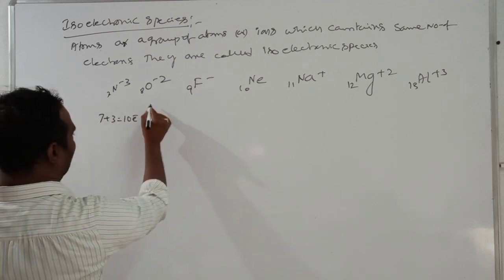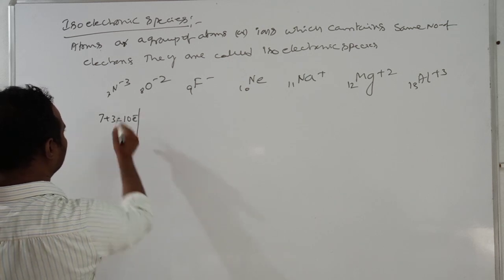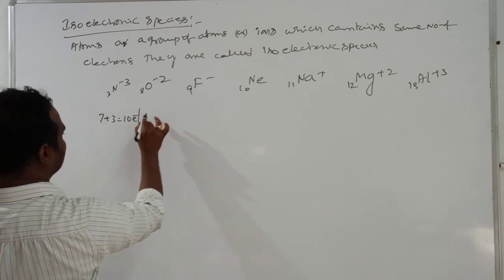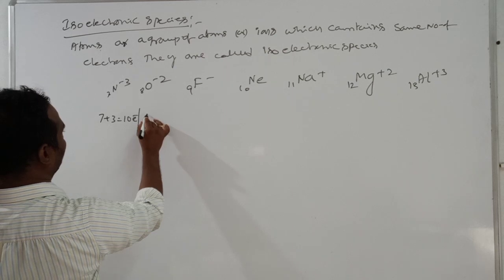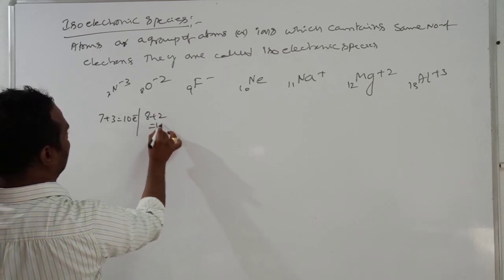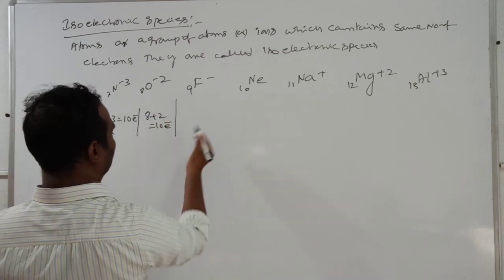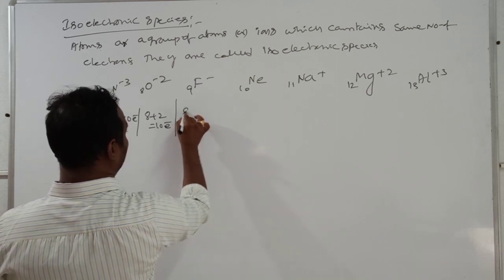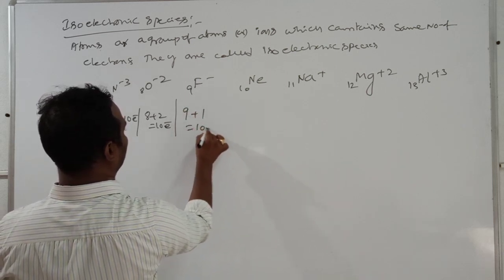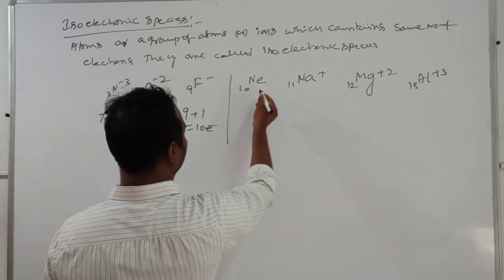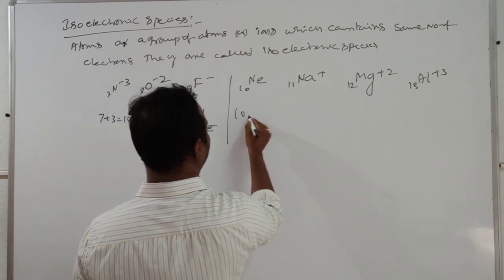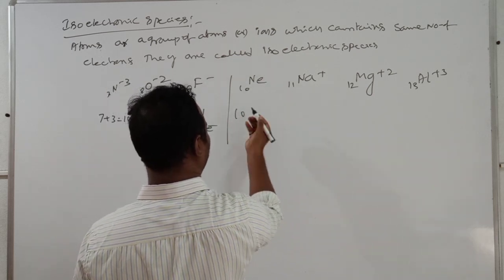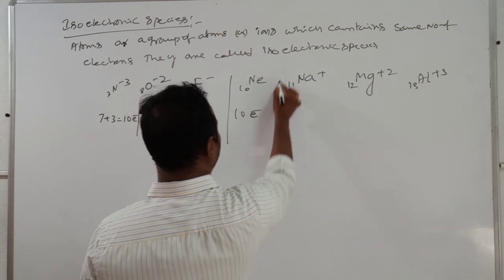Come to the second one, oxygen: 8 plus 2, 10 electrons. Now fluoride ion, 9 plus 1, equal to 10 electrons. Now neon, 10 plus no negative, no positive, means adding 0, so it is equal to 10 electrons.